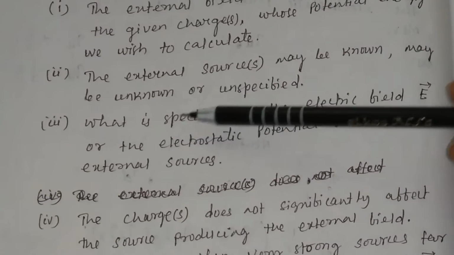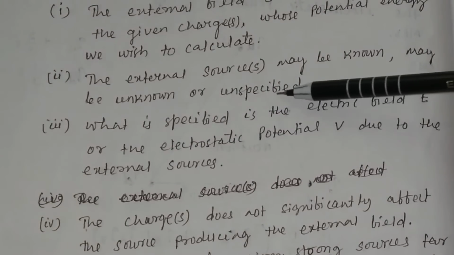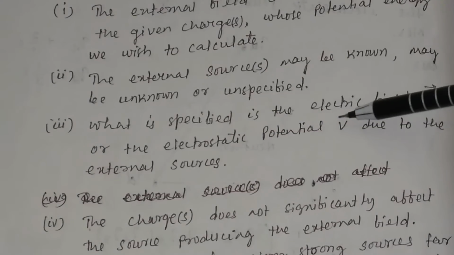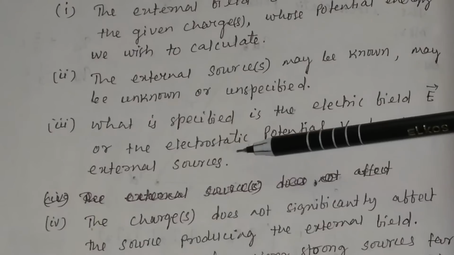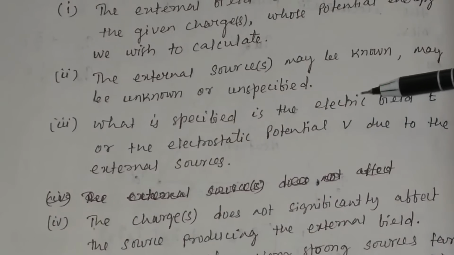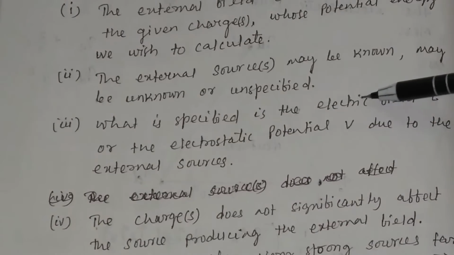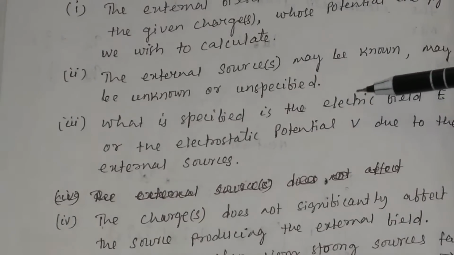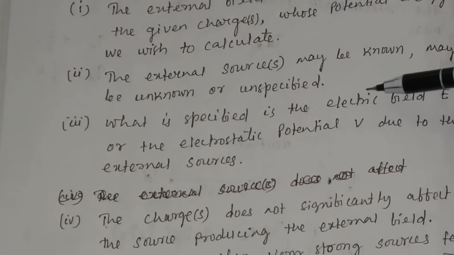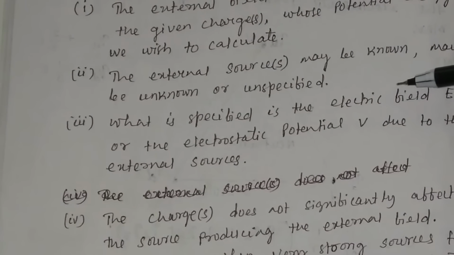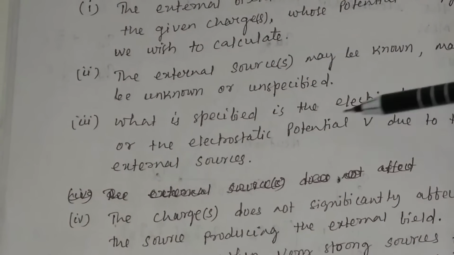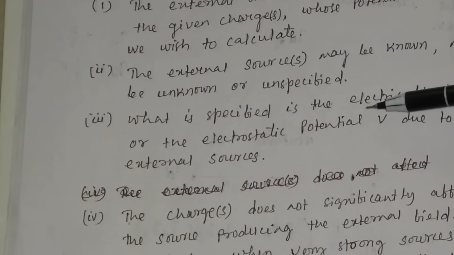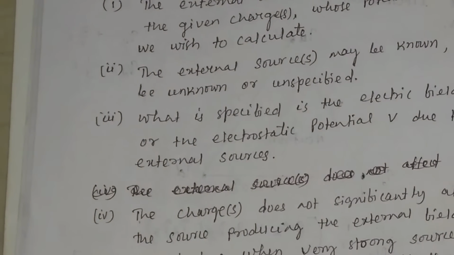The third point is, what is specified is the electric field E or the electrostatic potential V due to the external sources. You have an external source, and due to this external source you have an electric field or electrostatic potential, but the source of the external electric field need not be known. You should not bother about this.